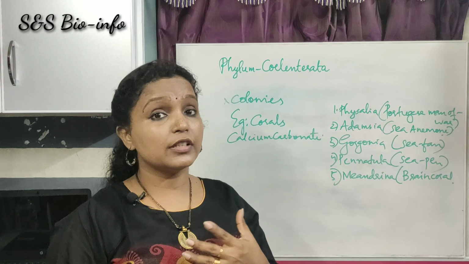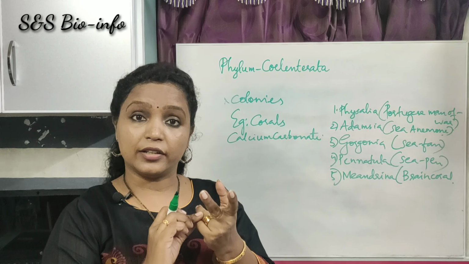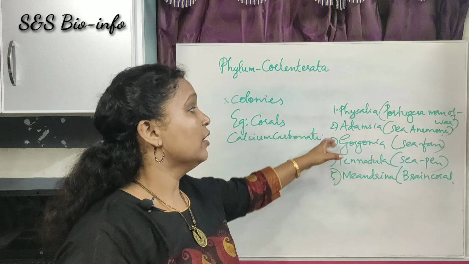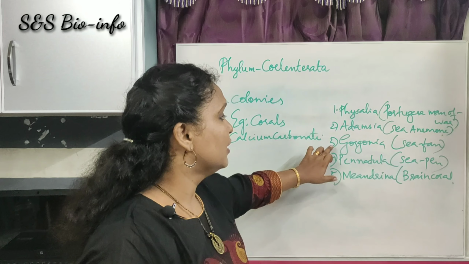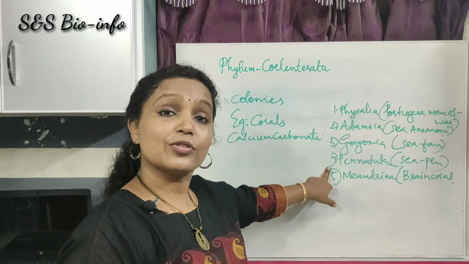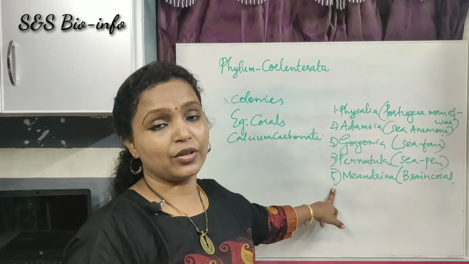Some examples of this phylum are hydra, then Aurelia or jellyfish, then corals. Then other examples are Physalia or Portuguese man of war. Adamsia is also known as sea anemone. Gorgonia is sea fan. Then Pennatula is also known as sea pen. Then Meandrina is also known as brain coral.